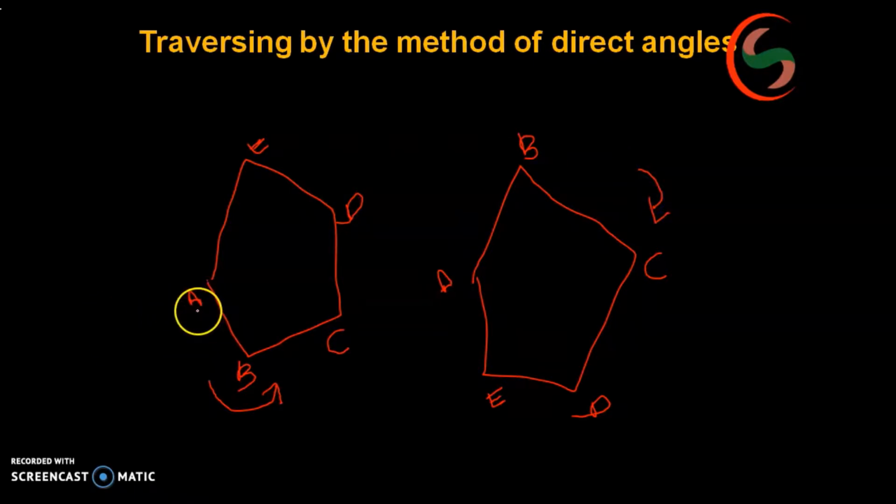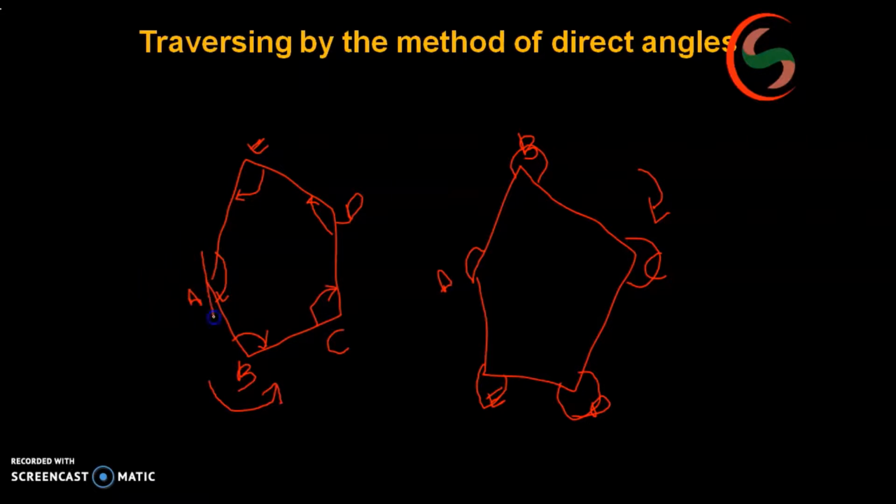Now what are you going to get in this? When you are traversing in the anti-clockwise direction, this is the direction you are going, you will be getting included angles. Means in order to measure the included angles of a traverse, one should run the traverse in anti-clockwise direction. And if you want the excluded angles, go for clockwise direction. Once you do these sort of things in your field only, it will be very experiential.